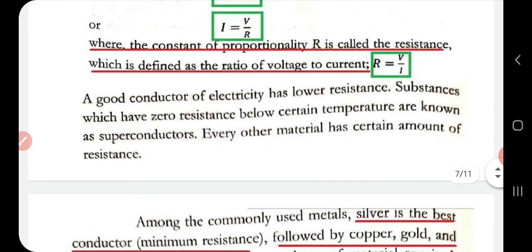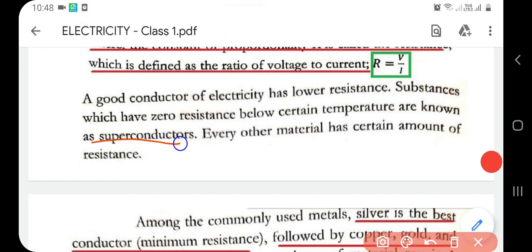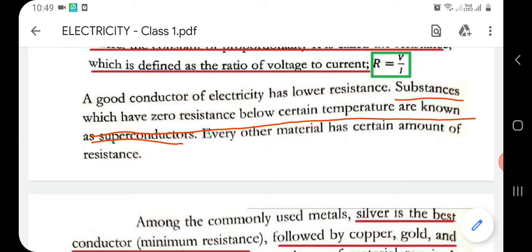Now there is another type called superconductors. What are they? Substances which have zero resistance below a certain temperature, that is, below a particular temperature the substance will not have any resistance. Such materials are called superconductors.